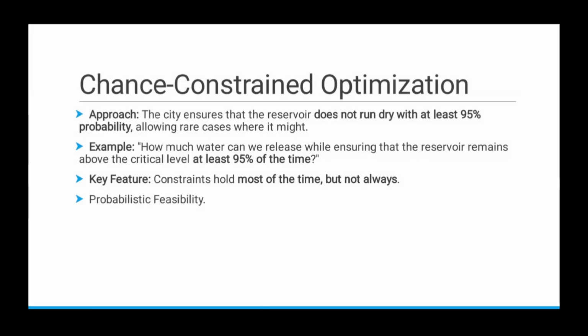The key feature here is that constraints hold most of the time, but not always. So there is some slight risk, like 5% in this case. They are considering a probabilistic feasibility. This chance constraint approach is not as conservative as robust. In fact, it is more efficient to consider the chance constraint approach because the worst case scenario will not always occur, and the chance of it occurring is very low. Hence, it is very efficient to consider this approach.